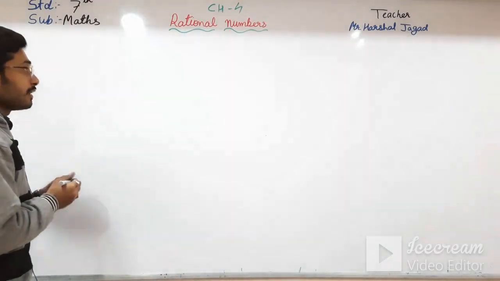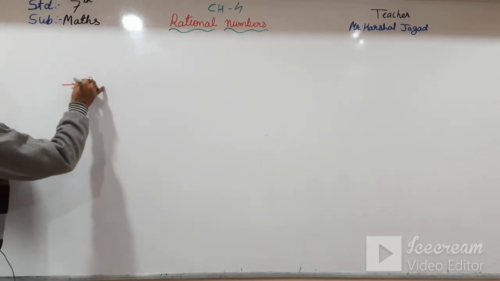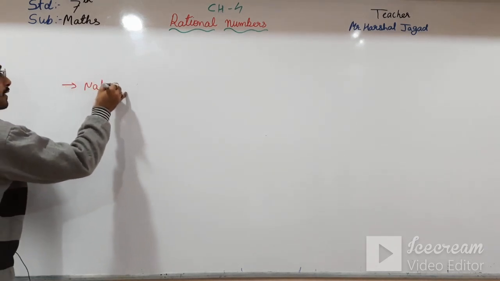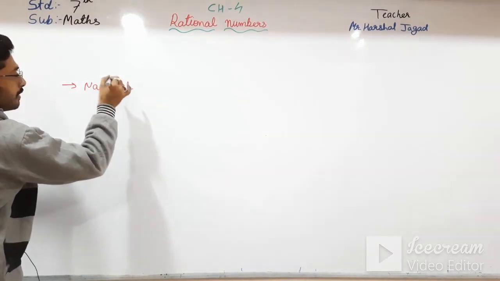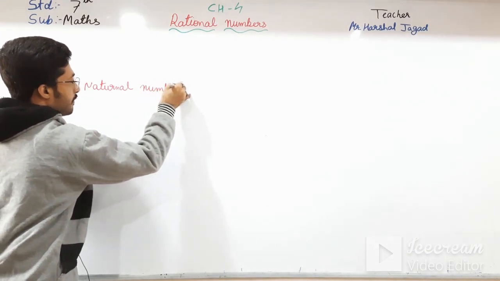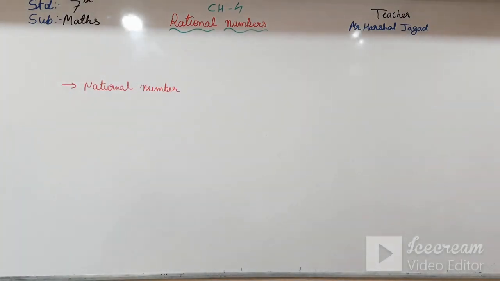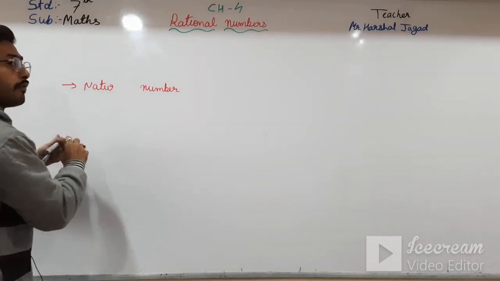So the types of numbers, if we take the types of number, the first to come is the natural number. And then come the whole numbers.